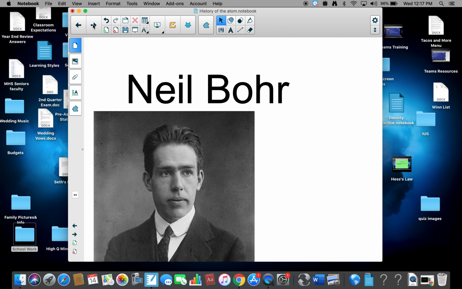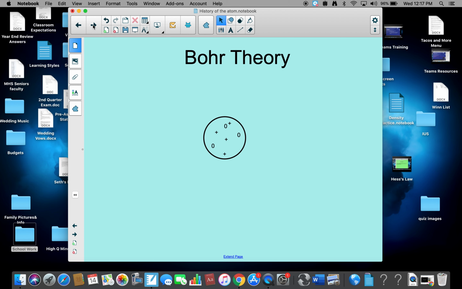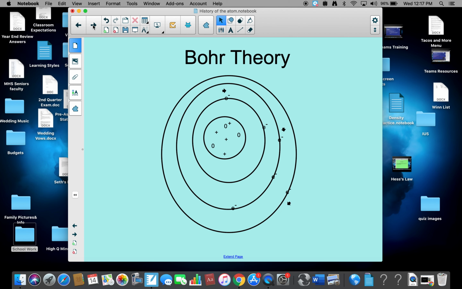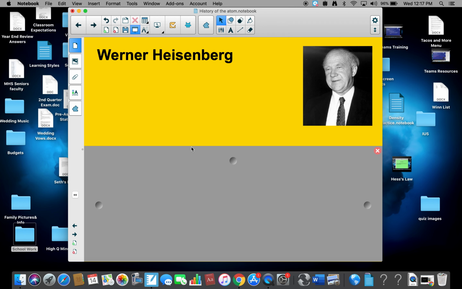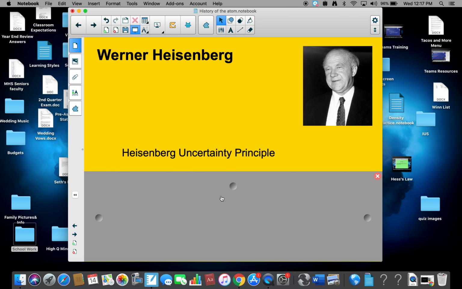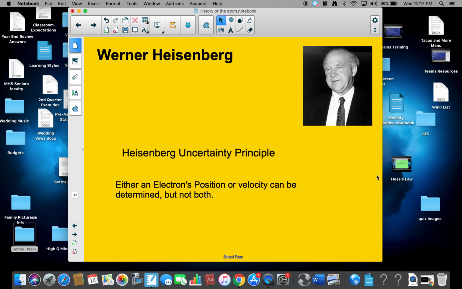Now, he was quickly corrected by a man named Niels Bohr. Bohr said the protons and neutrons are in the nucleus, but the electrons follow a well-defined path. Now, we know that that's not true thanks to this man named Werner Heisenberg. Heisenberg came up with what's called the Heisenberg uncertainty principle, which said either an electron's position or velocity can be determined, but not both, which would make Bohr's model not possible.